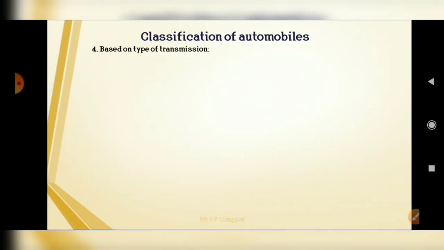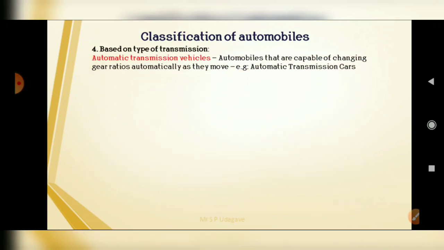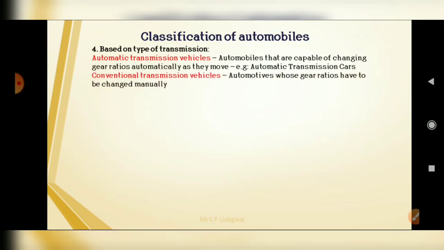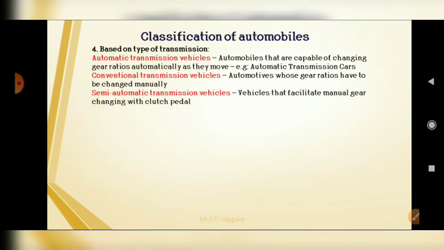Next classification is based on the type of transmission. There are a number of types of transmission. First, automatic transmission system, automobiles that are capable of changing gear ratios automatically as they move, called automatic transmission cars. Second, conventional transmission systems, that is automotives whose gear ratio has to be changed manually. And third, semi-automatic transmission vehicles that facilitate manual gear changing with a clutch pedal.